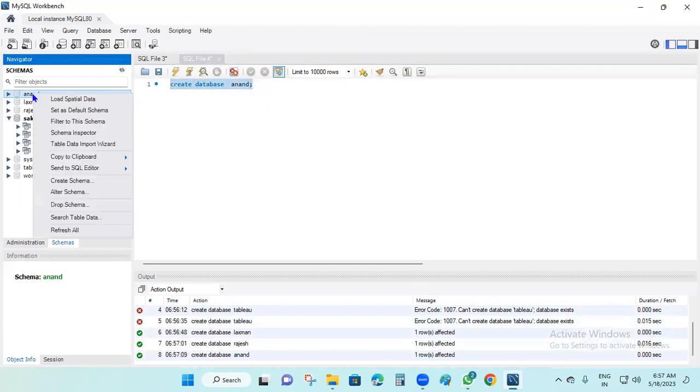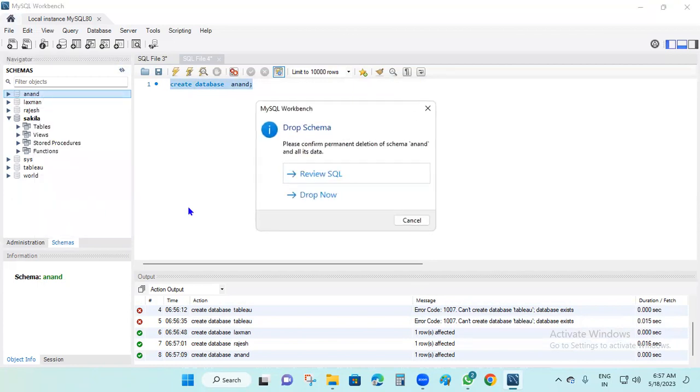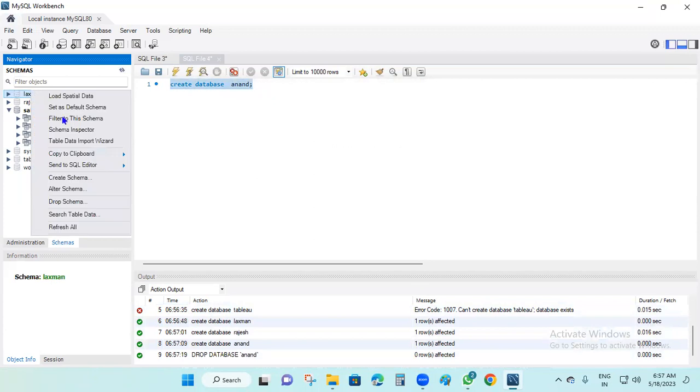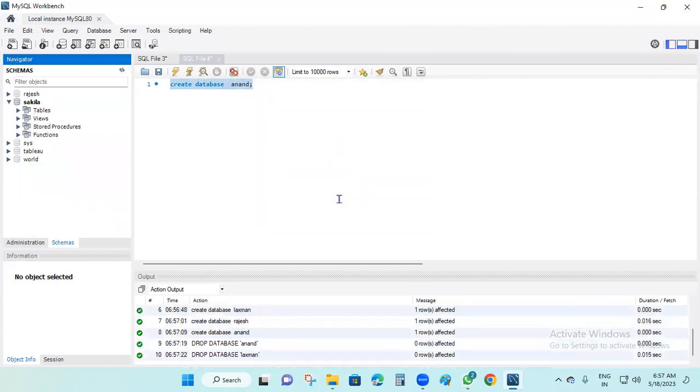So likewise, how to delete? Delete, drop. Just here now we are using this. Okay, drop schema. So delete, drop schema, or drop now.